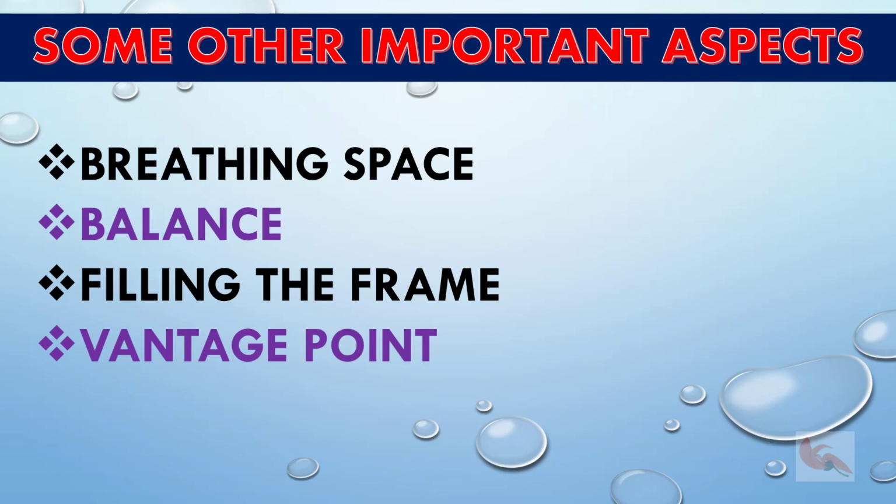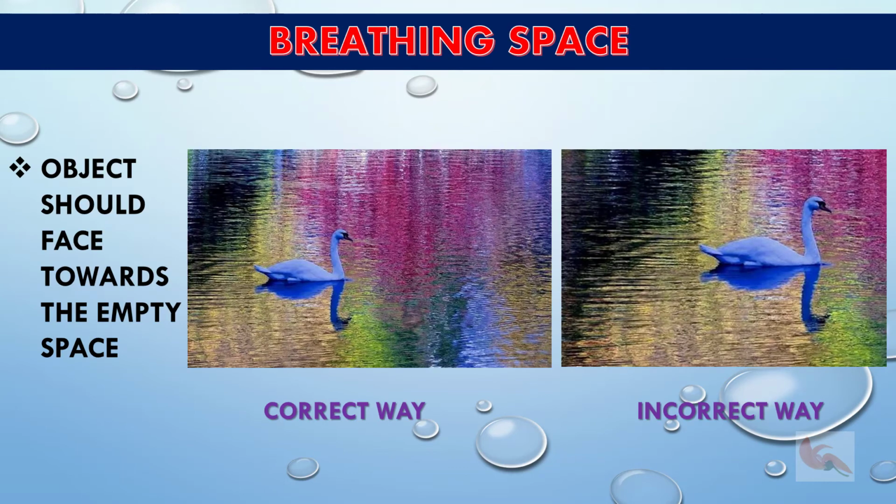Now we'll talk of some other important aspects with respect to composition. Breathing space. When you are drawing or painting predominantly a single object and you place that object according to the principle of thirds or golden ratio, then you want to incorporate plenty of breathing space. By single subjects, this could be figure study, a portrait, an animal portrait, or even a floral or bird.